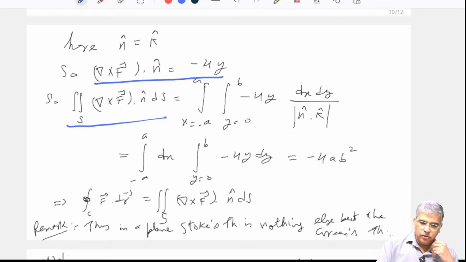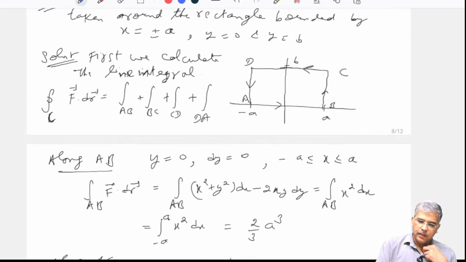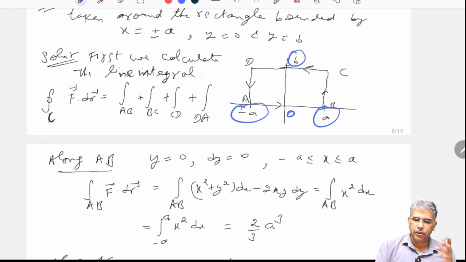Okay. So what are the ranges? Please see the range of x. Range of x is from here. Range of y is from 0 to b. So these are the ranges of x and y.